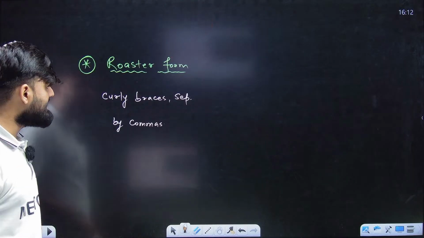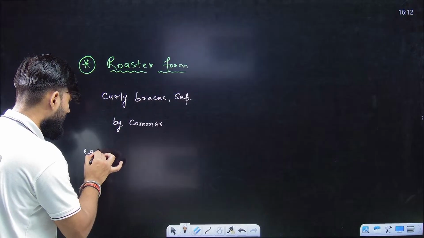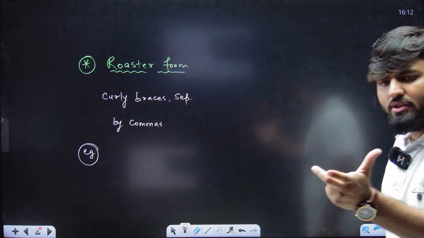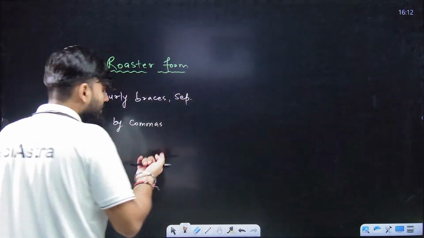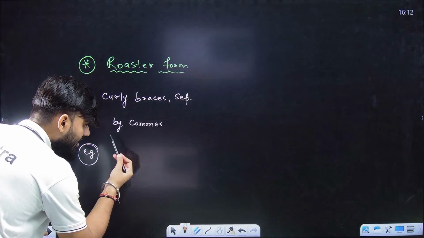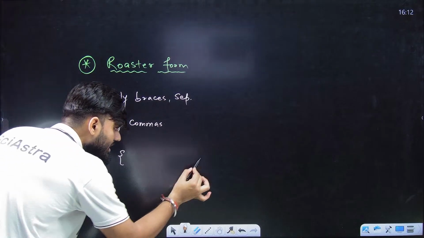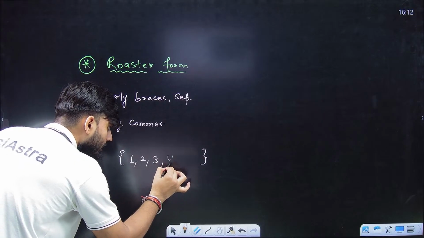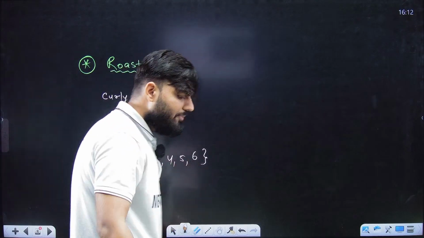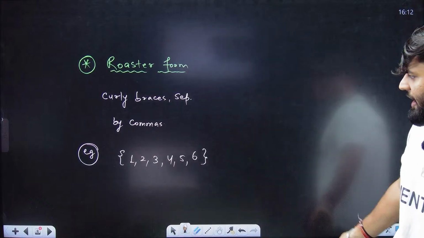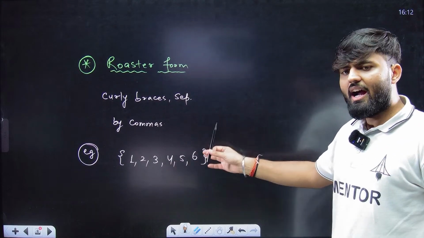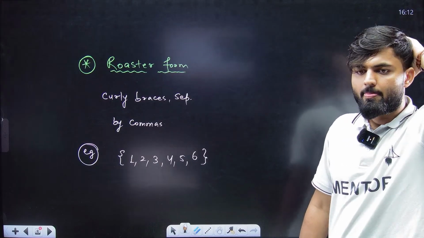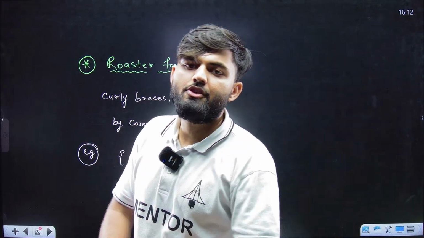set of natural numbers less than 7. If I am going to write the set of natural numbers less than 7, how can I write it? I know the natural numbers less than 7 are 1, 2, 3, 4, 5, 6. So I will write all of them under curly braces separated by commas. So {1, 2, 3, 4, 5, 6}, done. I have written all the numbers less than 7 in curly braces separated by commas. Is it clear or not? So this is your roster form.